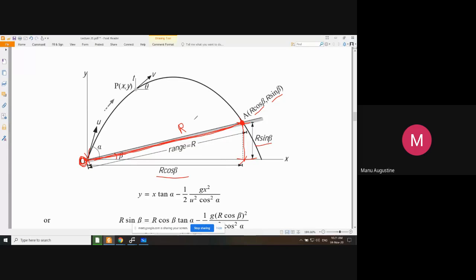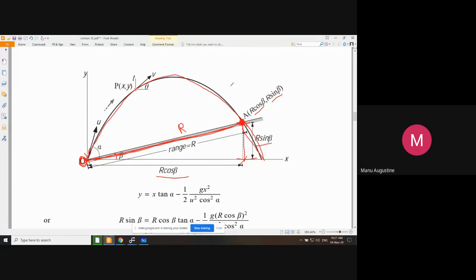Another thing that you want to note is, if you treat the path of the projectile, then this coordinate point r cos beta, r sin beta is a member of this path.